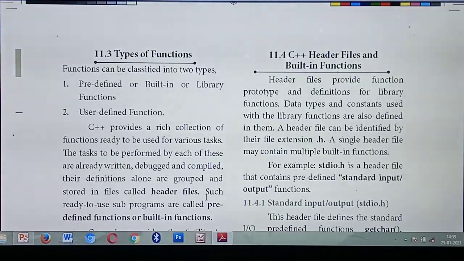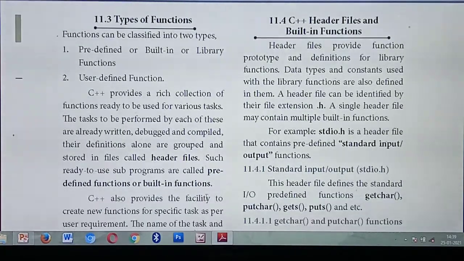Next is C++ header files and built-in functions. Next you are going to study each header file and how many types of functions are under each header file. What do you mean by header file? The header file will contain a lot of function definitions, like a library. What do you mean by library normally? A library contains a collection of lots of books, and you can refer to lots of things from it. Similarly, a header file provides a lot of function definitions.